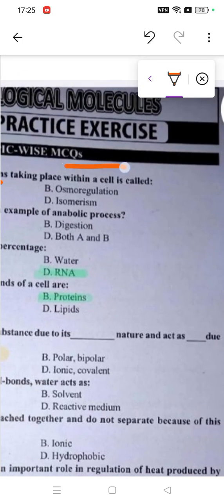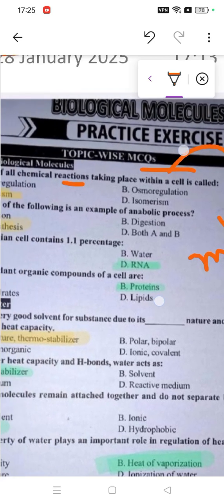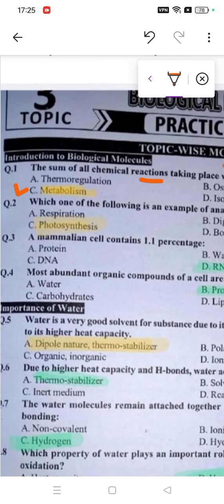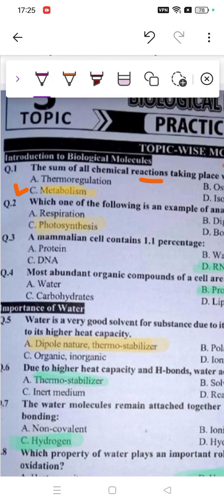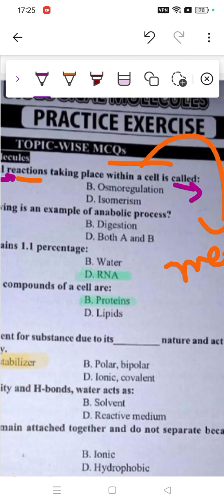Whenever you see within a cell, this means we are talking about metabolism, because these processes occur inside the cell or within the cell. Just because cell is mentioned here, that's why. And why aren't the other options? Thermoregulation is simply the maintenance of temperature, which cannot be here. Osmoregulation is the maintenance of water and ions, salts, which means it's also incorrect.